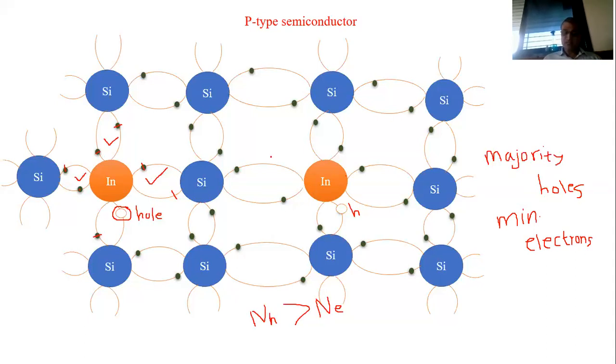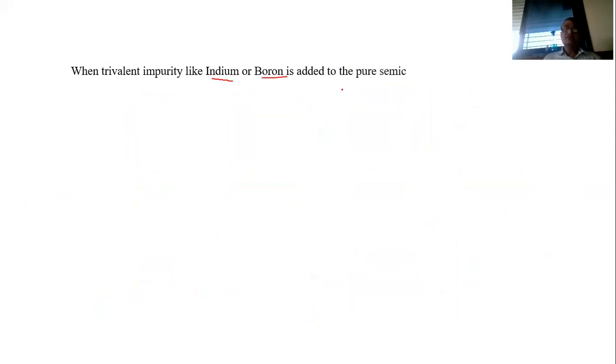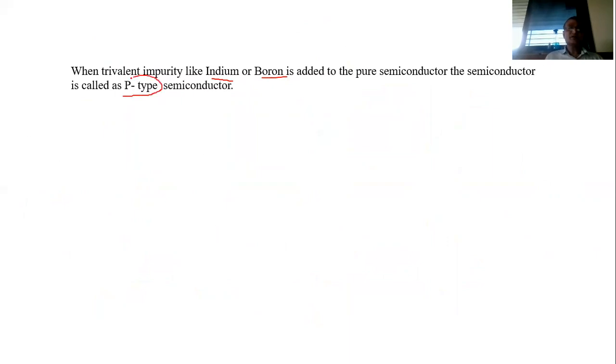Now we can see here again, or we can repeat it like this. When a trivalent impurity like indium or boron is added to the pure semiconductor, the semiconductor formed is called a p-type semiconductor.